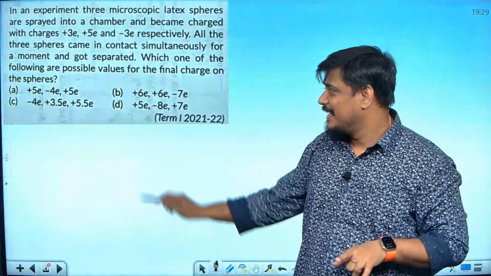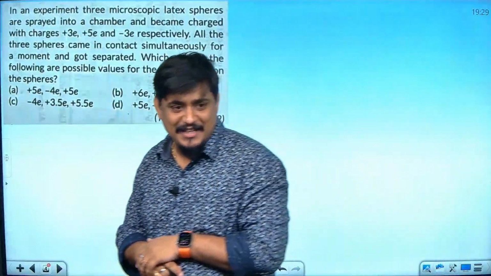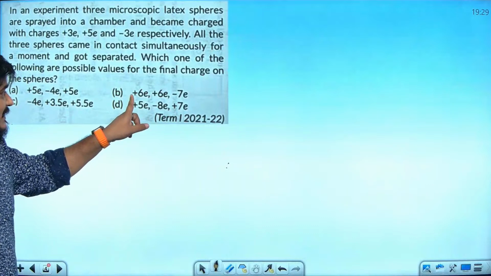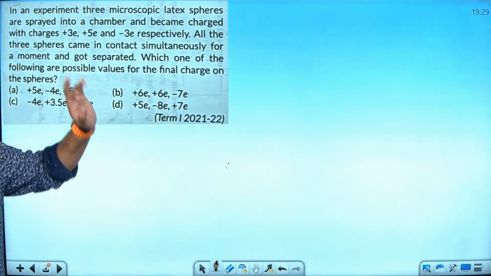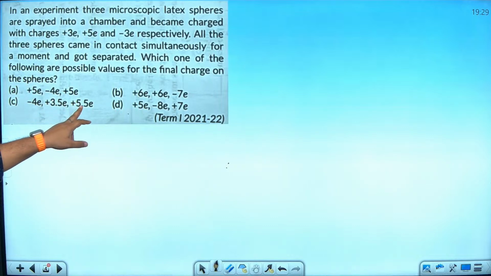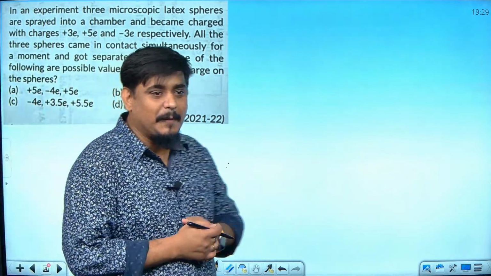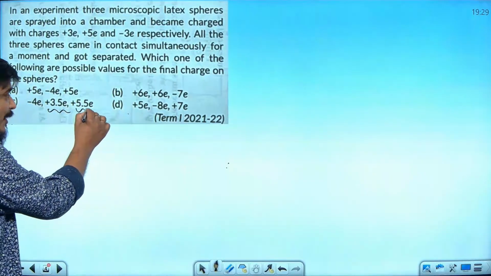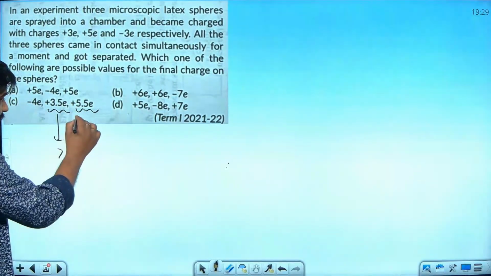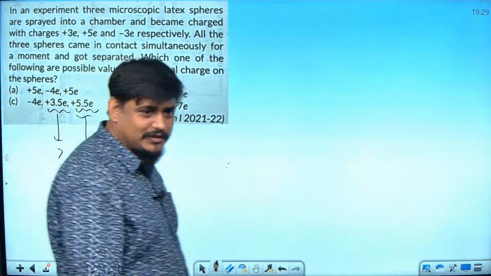Bad thing is, B will also give it, C will also give it. If you add B, plus 6 becomes 12, 12 minus 7 becomes 5. 5e it gave. Here plus 3.5, plus 5.5 becomes 9, 9 minus 4 once again becomes 5. So C and B are giving the same answer. But can you have 3.5 protons?